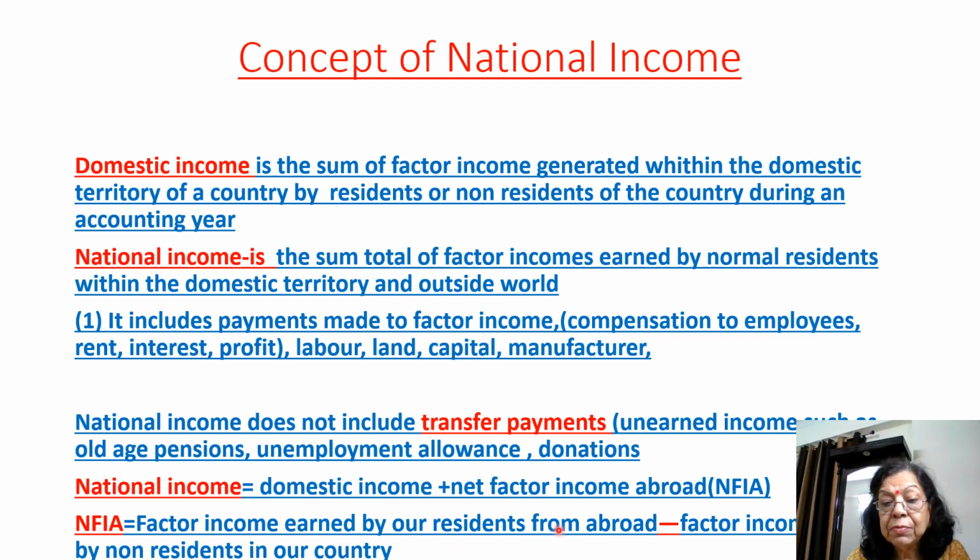So we will subtract income earned by non-residents in our country from factor income earned by our residents from abroad, and we'll get net factor income abroad.